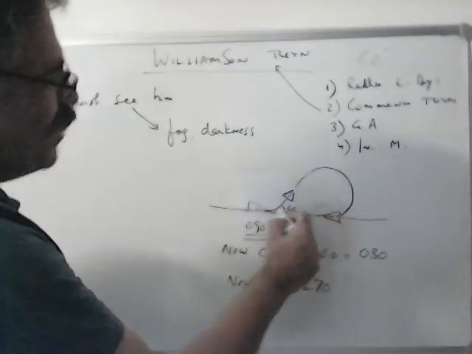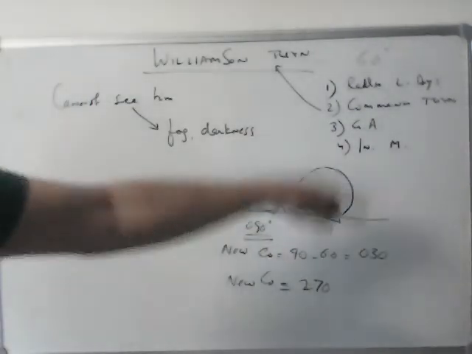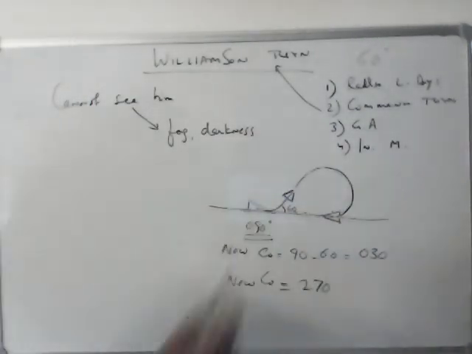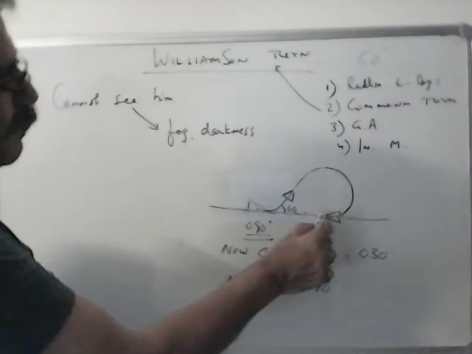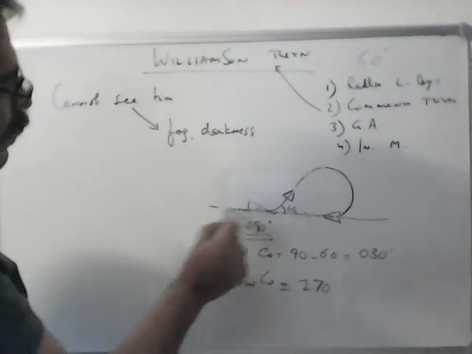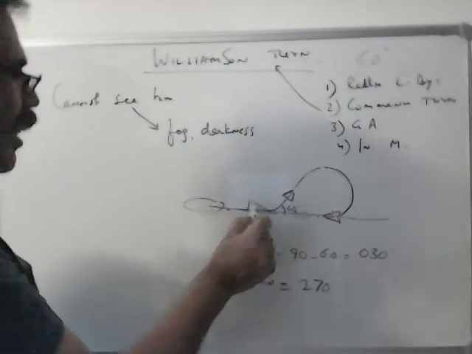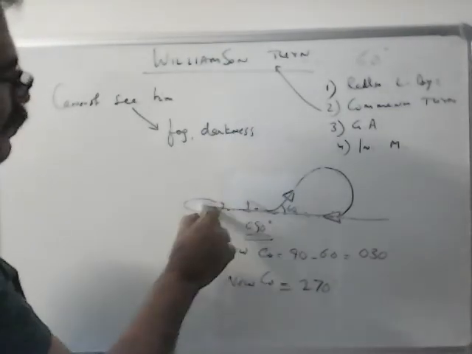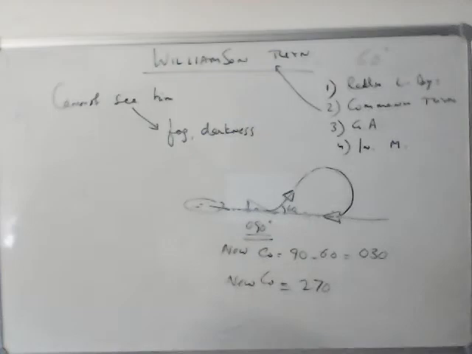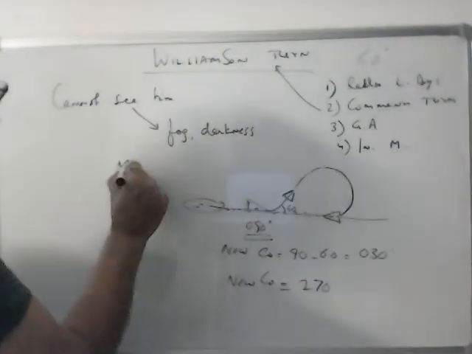And once the ship comes back to the original course, you can keep plotting or monitoring the ship's position on the electronic chart. And here, ship speed should be slowed down, and then keep searching for the man. Now, the man will probably be in this area after the original position of the ship. You have to keep searching like this.